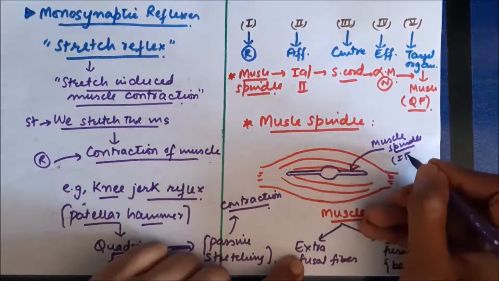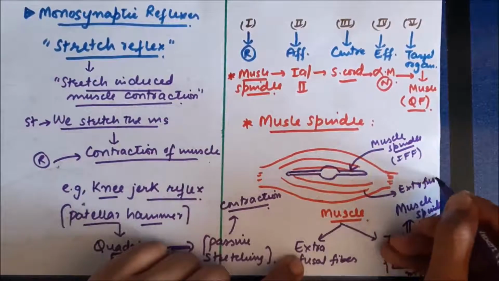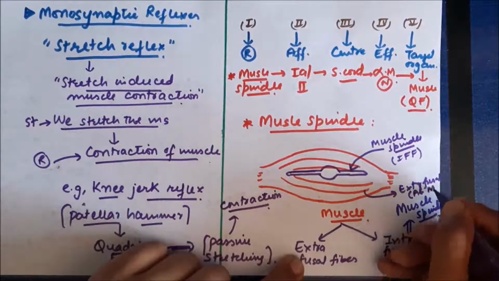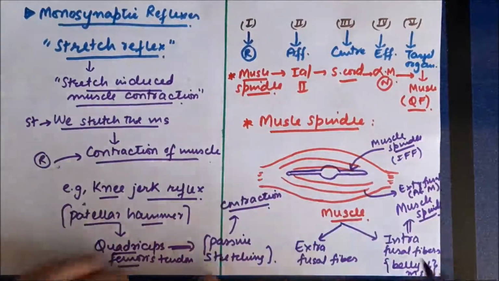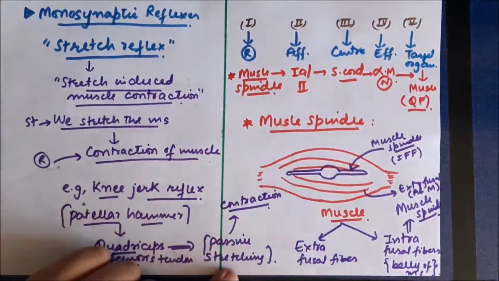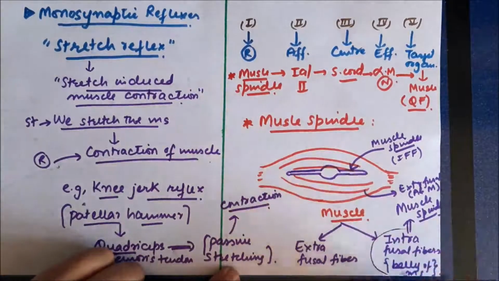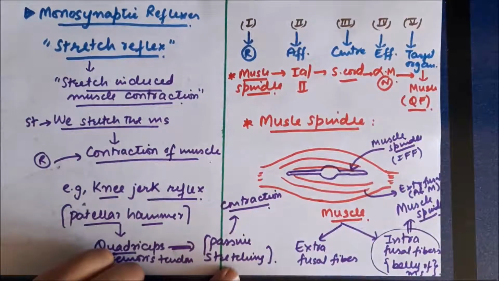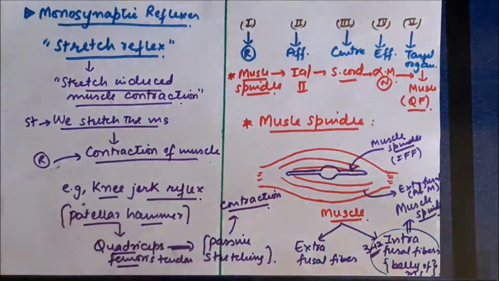Okay, so this is a muscle spindle or intrafusal fiber, and these are extrafusal fibers which cause contraction of the muscle as a whole. Now, how does this receptor work? This muscle spindle is basically a receptor for sensing change in length of the muscle. There are almost 3 to 12 intrafusal fibers in each muscle spindle.